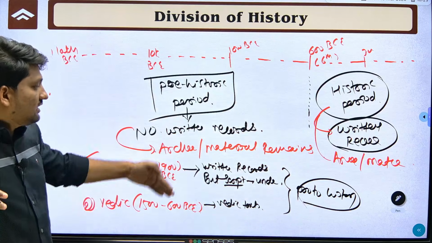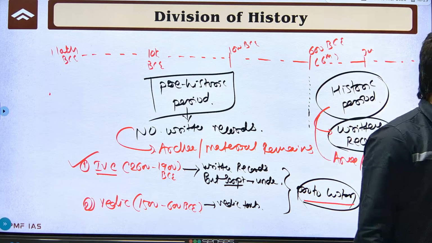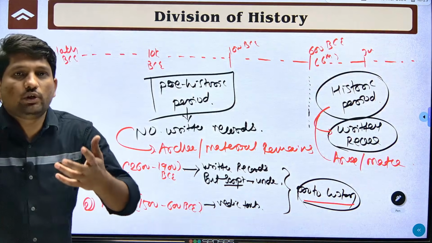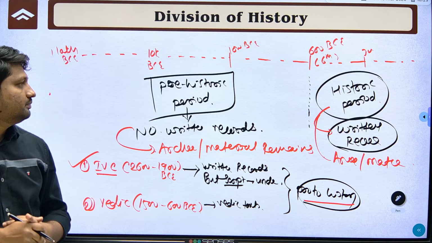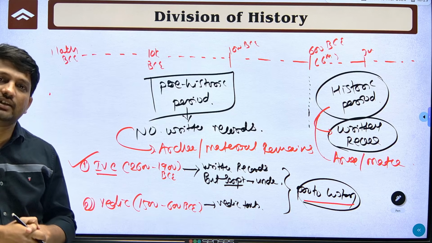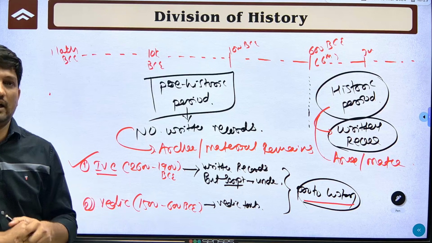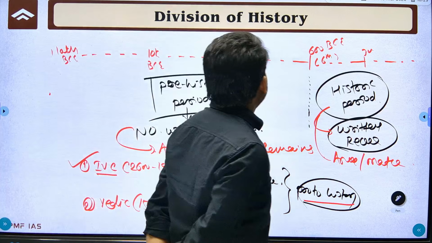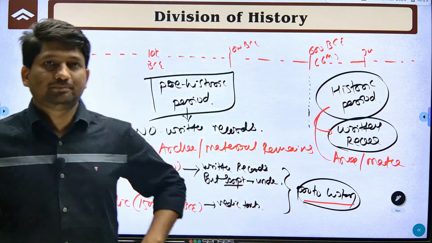So this phase is called proto-history. The IVC script is not related to any other script, so we do not have anything to compare. Last year Tamil Nadu CM Stalin also announced a prize for decipherment of the Indus script or Harappan script. So remember, this is the division of history: prehistory and then the historical period.